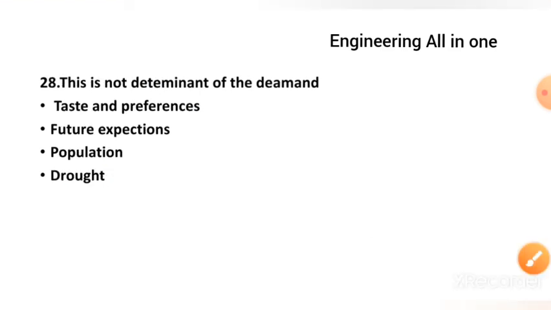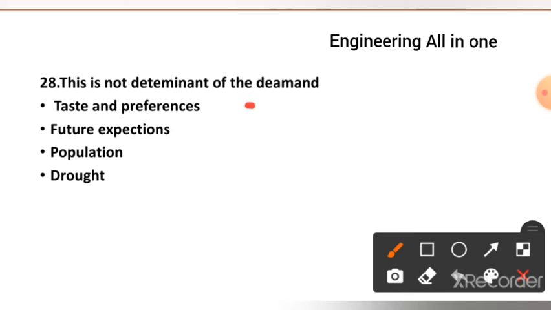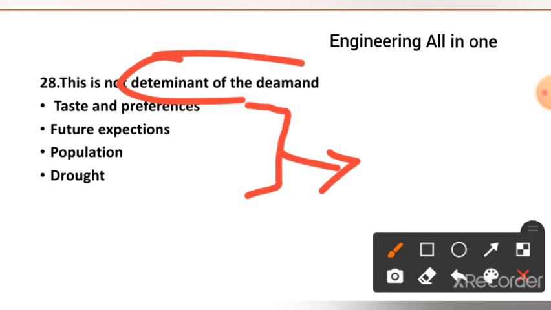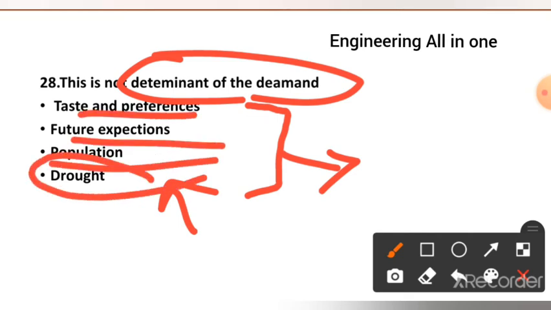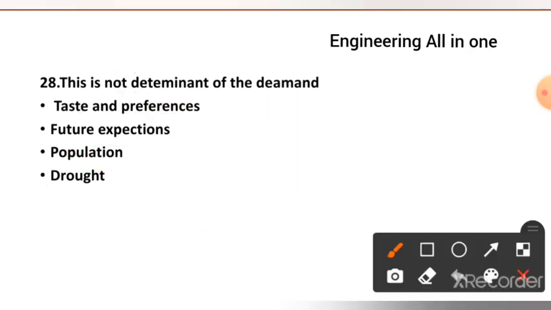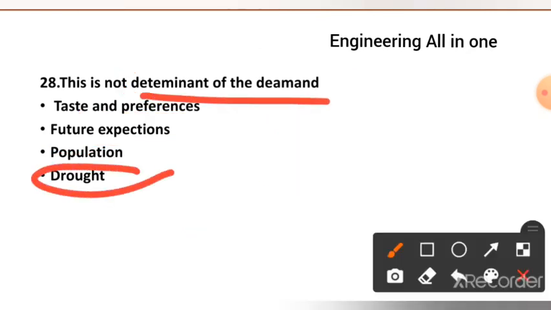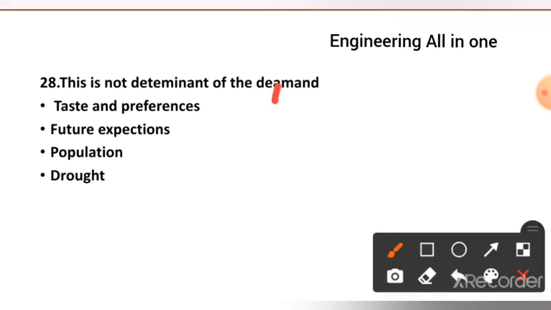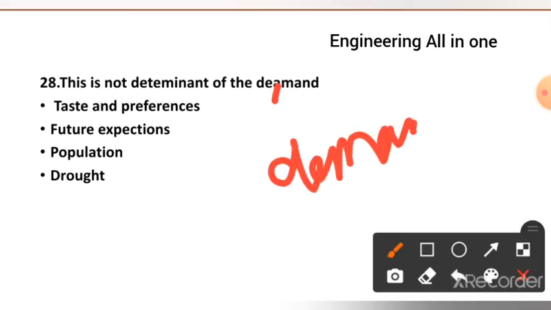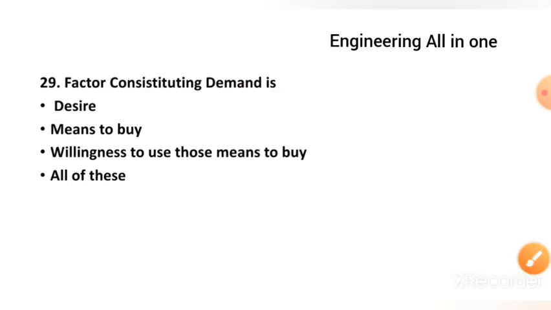Including the previous three and the three in this MCQ, these are the determinants of demand, and we have to remember them. Except one here in this MCQ, all are determinants of demand: taste and preference, future expectations, population, or drought. The right option to this question is option number D; drought is not a determinant of demand. The other three and the previous three are determinants of demand. And demand, I guess, spelled D-E-M-A-N-D is the correct spelling. Now see question number 29.